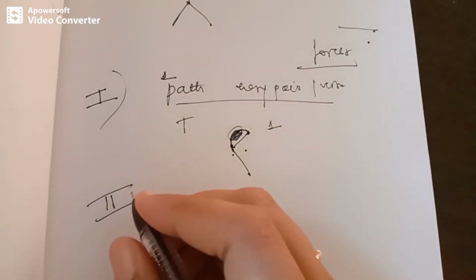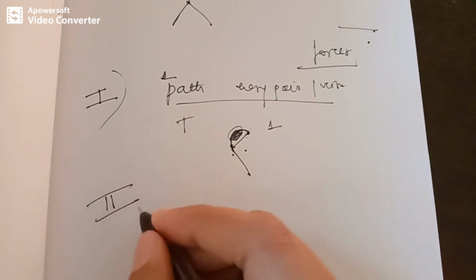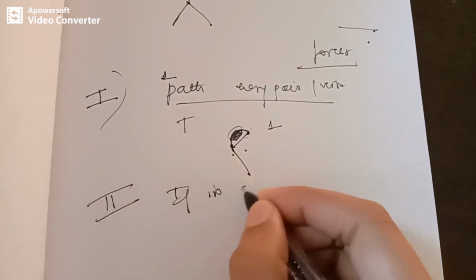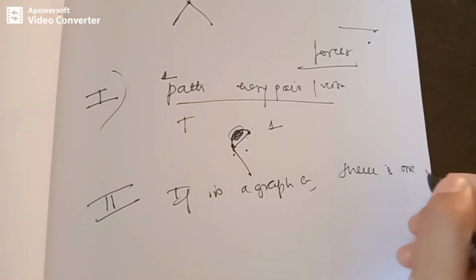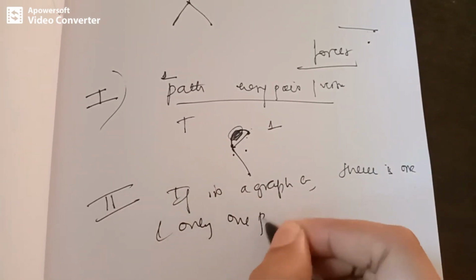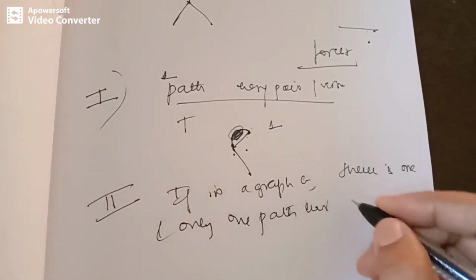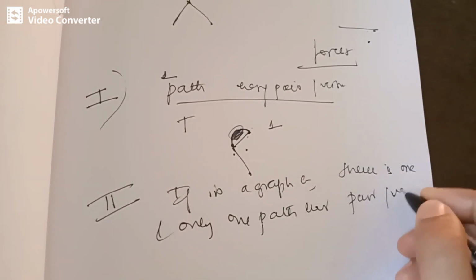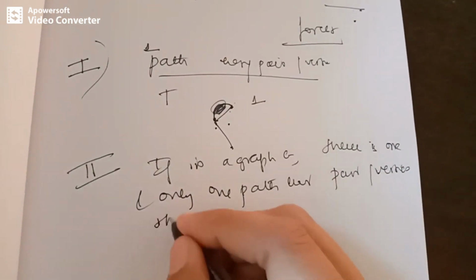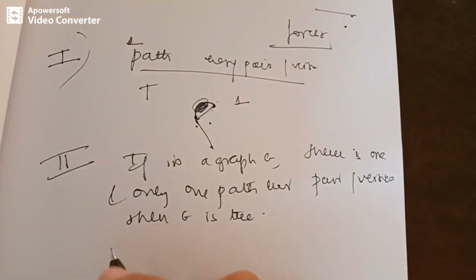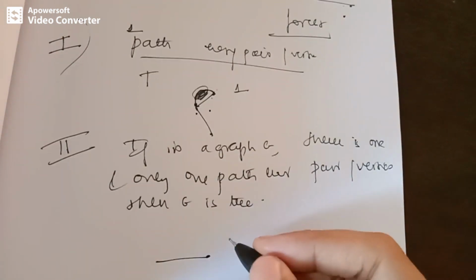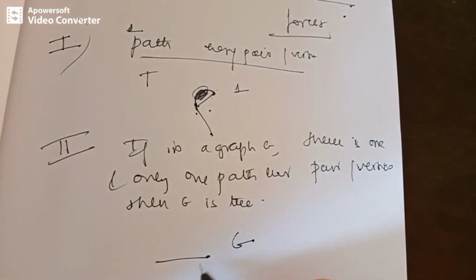The second theorem that can be proved is: if in a graph G there is one and only one path between every pair of vertices, then the graph is a tree. How can we prove it? It's the same concept. Since there is a path between every pair of vertices in a graph G, G will be connected, right? And since there is only one path between every pair of vertices, it cannot have a